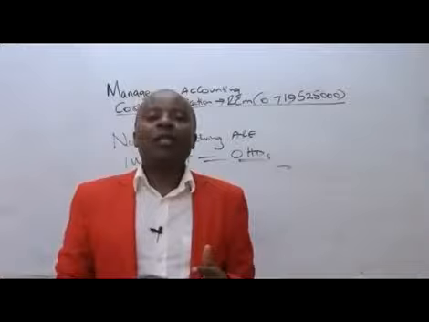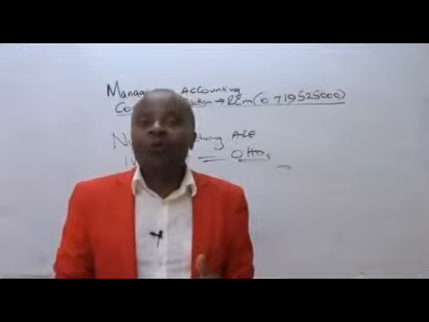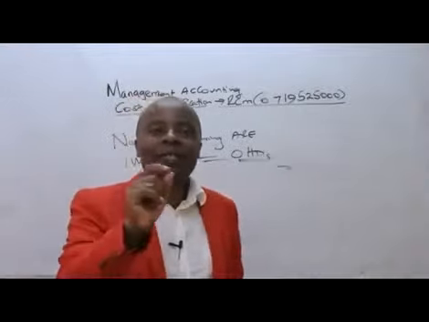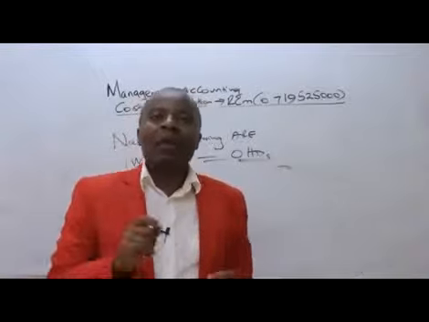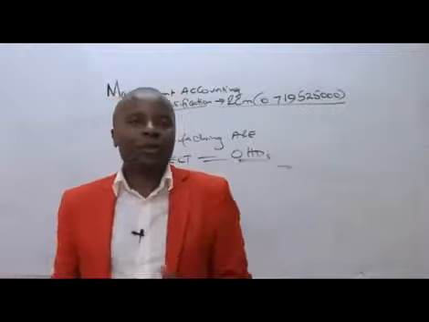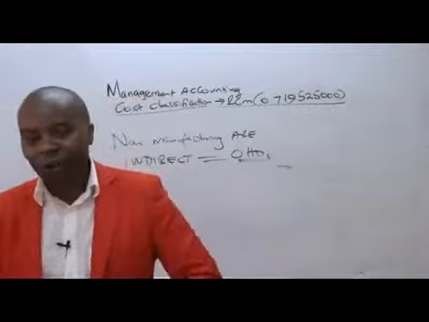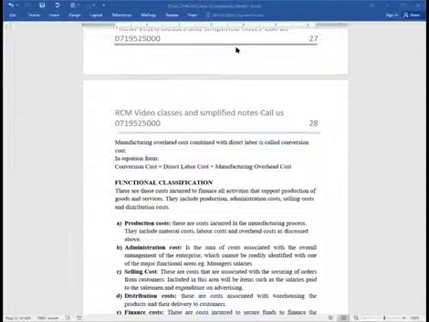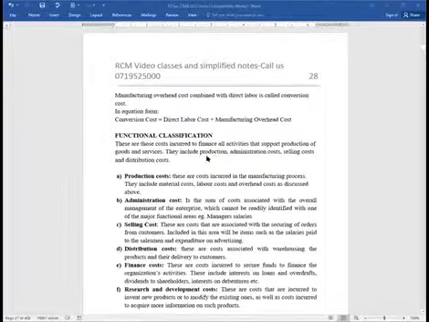Ladies and gentlemen, we shall be having another function, for example, of distributing, so we'll be having distribution costs. We shall be having another important activity in this particular company called accounting or finance, so you're going to have finance or accounting costs. For us to understand the functional classification, here we are sharing our materials with you. Under functional classification, these are those costs incurred to finance all activities that support production of goods and services. They include production, administration, selling, and distribution costs.